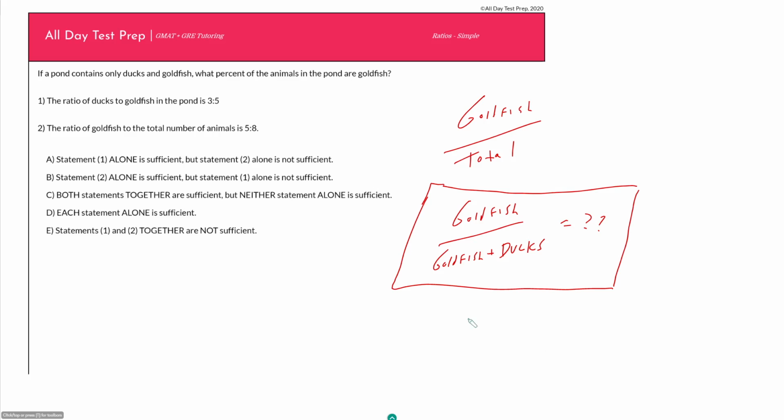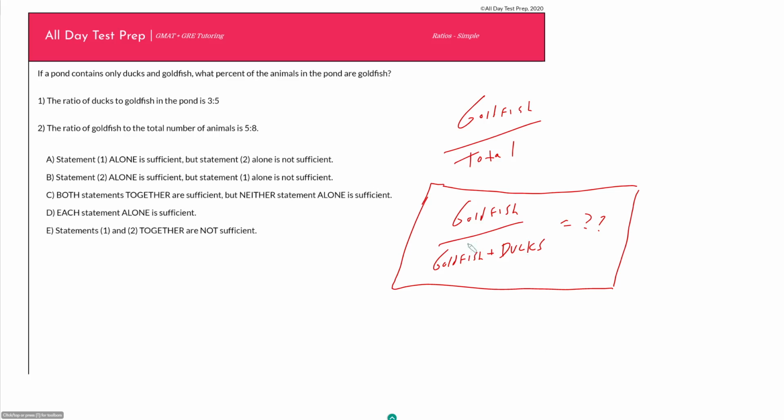You might want to go one step further and say, okay, because it is a data sufficiency question, I just need to know the number of goldfish that I have in my pond and the number of ducks that I have in my pond.